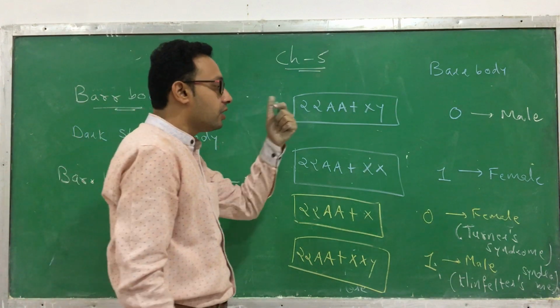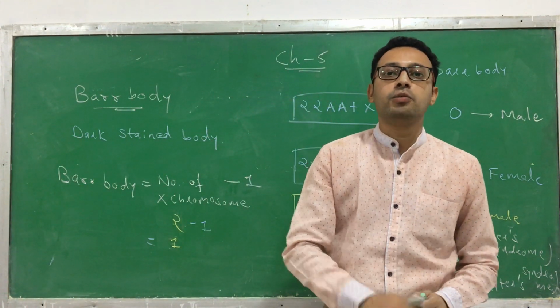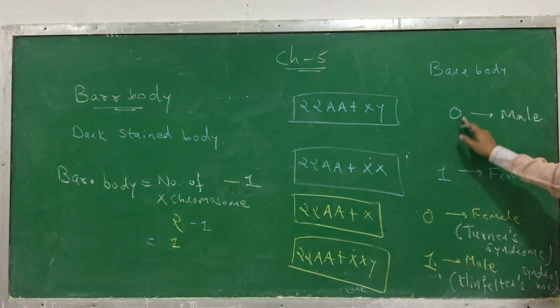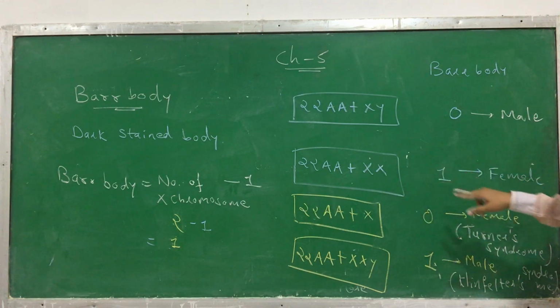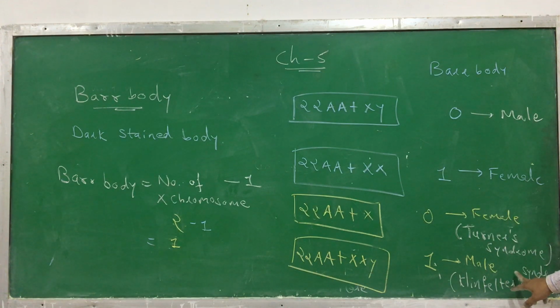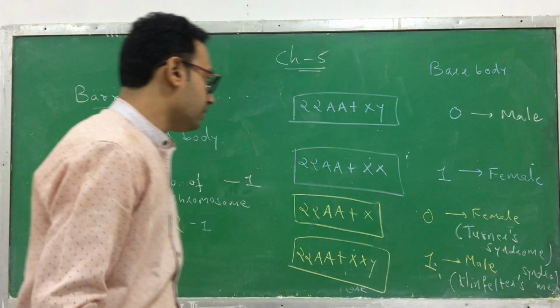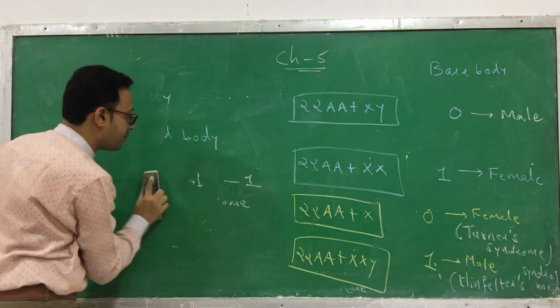Okay, clear? What is the number of Barr bodies? The number of Barr bodies depends on the number of X chromosomes minus 1. If it is 0, then there are two possibilities: either it's a male or it's a female with Turner syndrome. Okay, if it is 1, then it may be a female or it may be a male with Klinefelter syndrome. So thus the sex is determined by the Barr body test. Next, sex can also depend on the environment. This is very important.